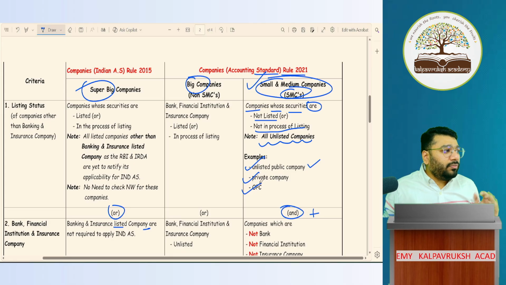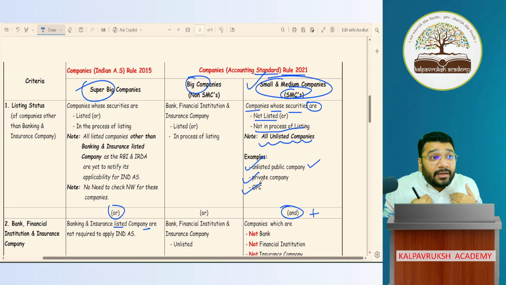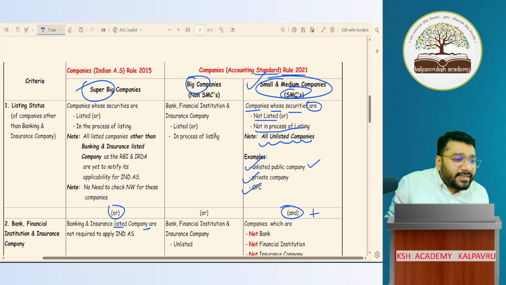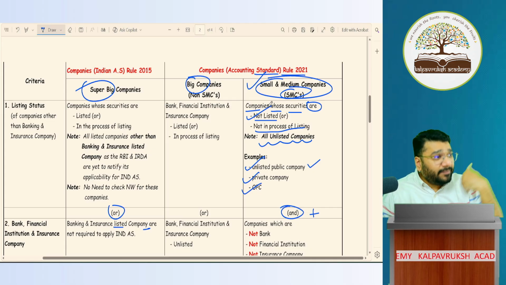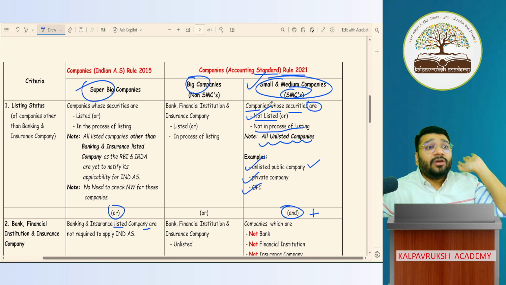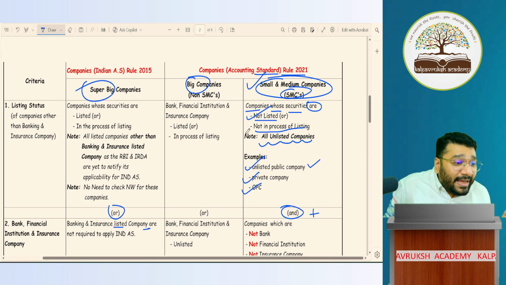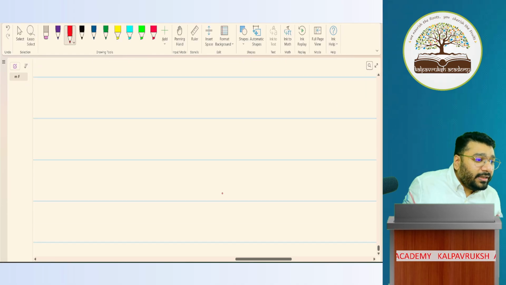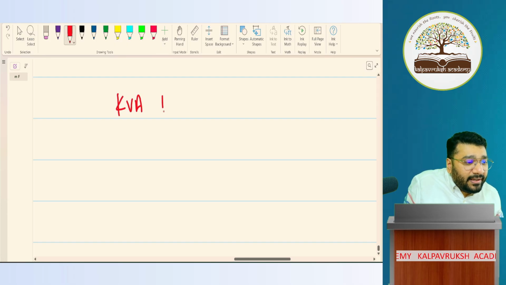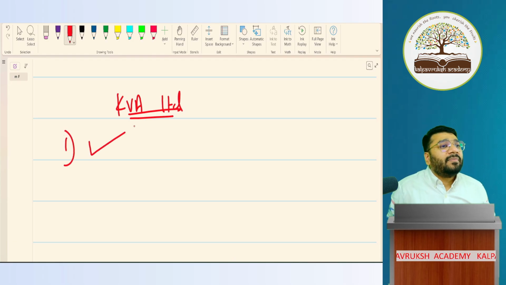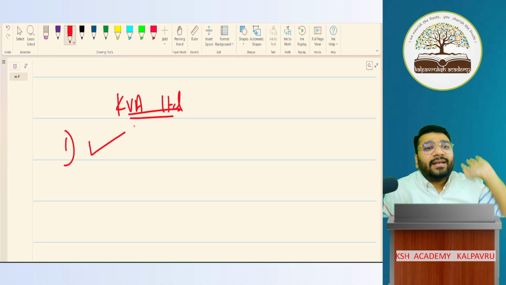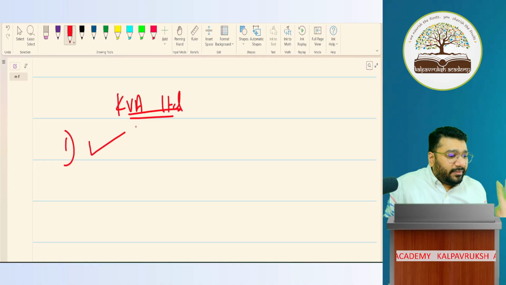So my question to all of you: Kalpavriksha Academy Limited, I am not listed. First condition satisfied. Neither am I in the process of listing. Ask me, sir, are you going for listing? No, I'm not going for listing. So can I say the first condition is satisfied? Now we're deciding about KVA Limited, whether it is a small company or a big company. First condition satisfied: I am neither a listed company nor do I have the intention of listing. Okay, not okay? Okay. Can I go for the second condition?